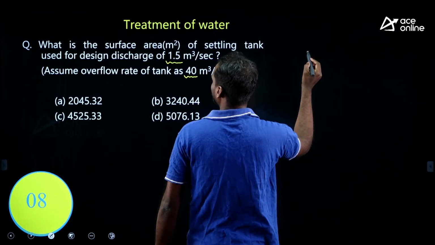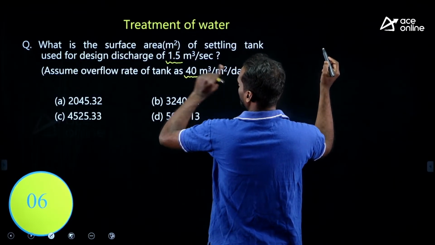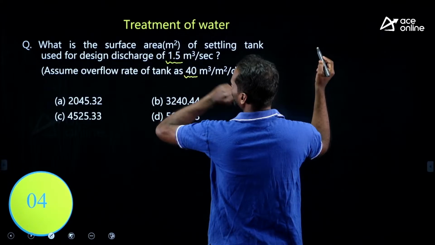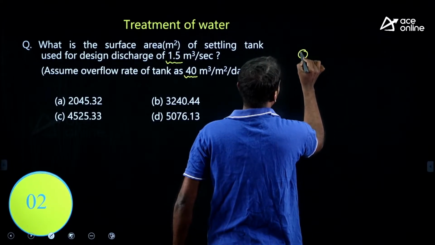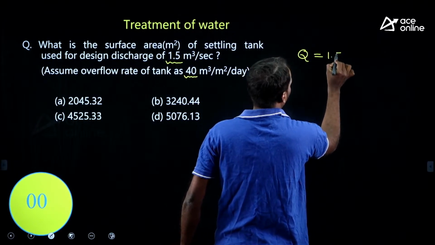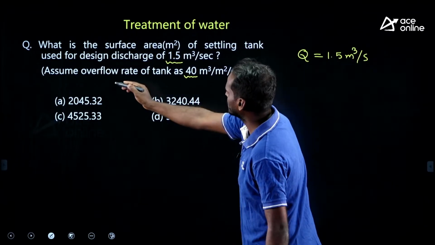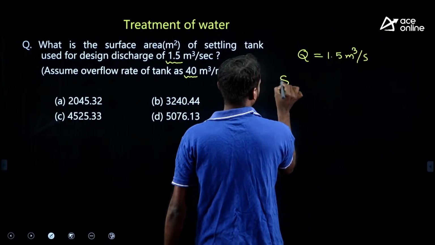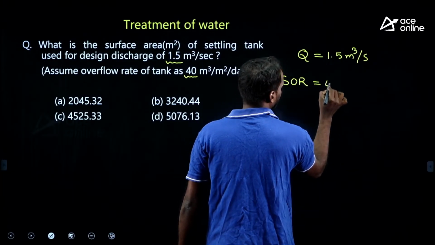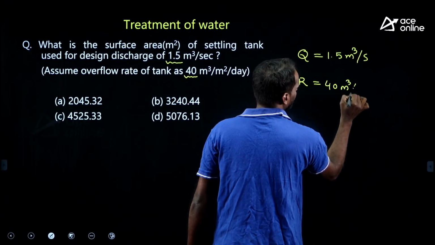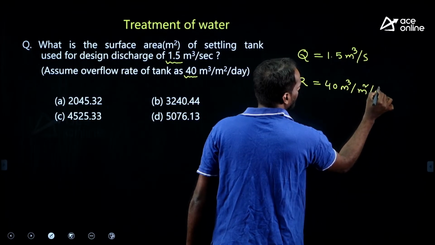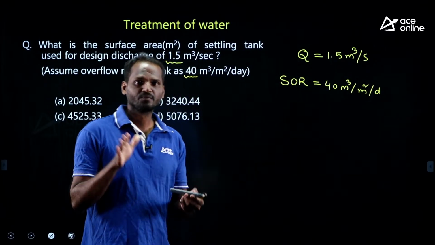See, what he has given: surface area he intends to find out. Discharge given is Q, 1.5 meter cube per second. Surface overflow rate, SOR, is equal to 40 meter cube per meter square per day. What is surface overflow rate?